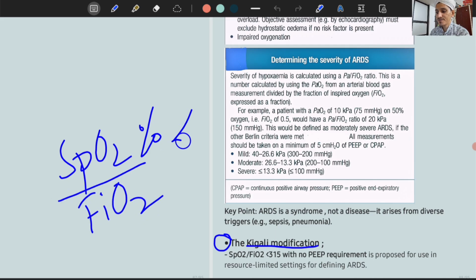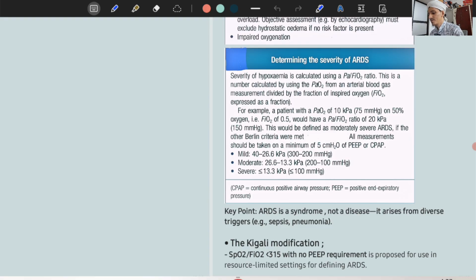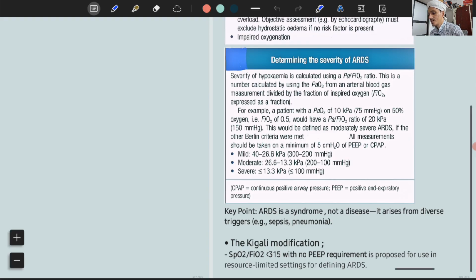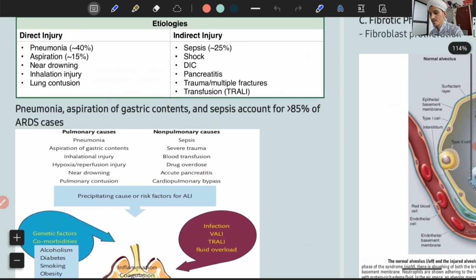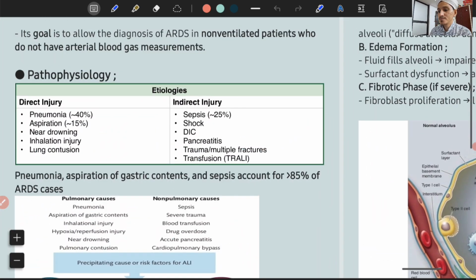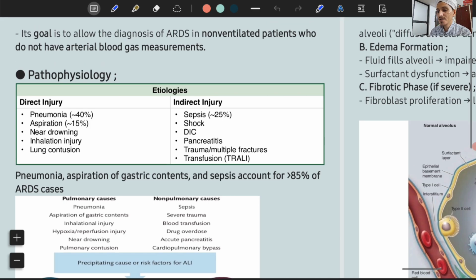If this is less than 315, then that patient has ARDS. Okay, this is proposed for use in resource limited settings. So you have diagnosed and you have known the severity of ARDS also. Now we will move forward. So that Kigali's modification, its goal is to allow the diagnosis of ARDS in non-ventilated patients who do not have arterial blood gas measurements. So that's about severity and diagnosing.